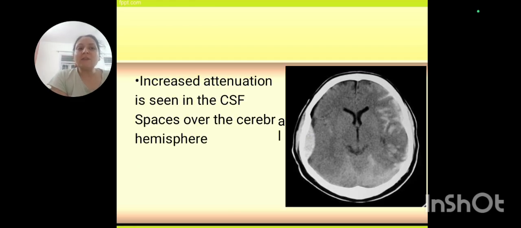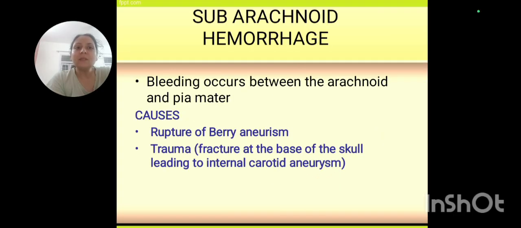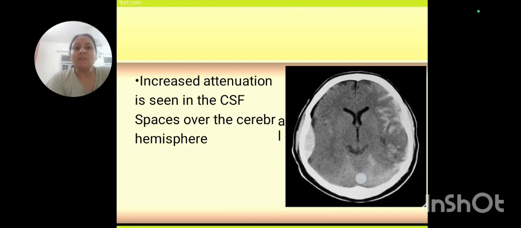If you see the scan, you can see the space, how the CSF spaces have been covered with the fluid, and this is seen in a biconcave shape. It is a biconcave shape. Fine. That is for the subarachnoid hemorrhage.